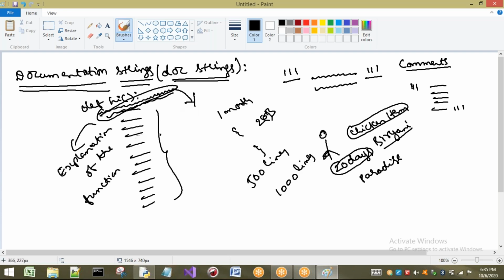Once you open this 500-line file, the doc string is there, so by reading that you can understand all the code. Let us consider I am unable to remember the dish after 20 days. If I save it in my phone reminders, as this item is very good, then next time I come to Paradise I have to eat the same item. But I don't know whether I will remember the name, so in my reminder I will write: chicken tikka in Paradise will be good. Next time when I go to Paradise, I will open my reminder and see it, so that I can remember the name.